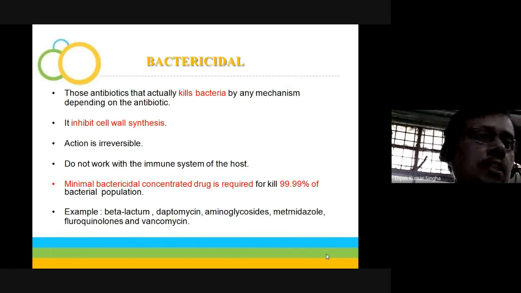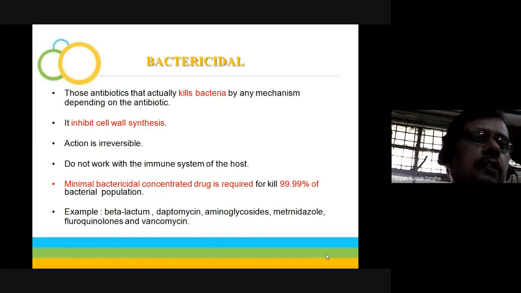Examples are the beta-lactam antibiotics, in this group the penicillin, cephalosporin and others, and daptomycin, aminoglycosides like streptomycin, gentamicin, clindamycin, metronidazole, fluoroquinolones such as ciprofloxacin, ofloxacin, levofloxacin, pefloxacin, and vancomycin. These are the types of drugs which are used for bactericidal action.